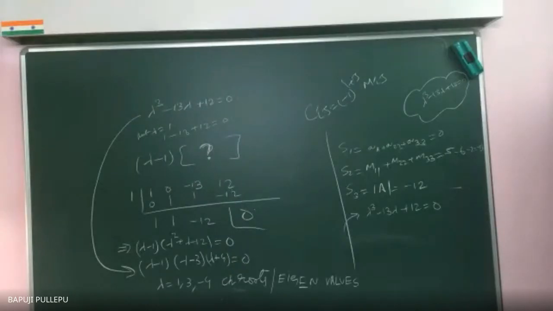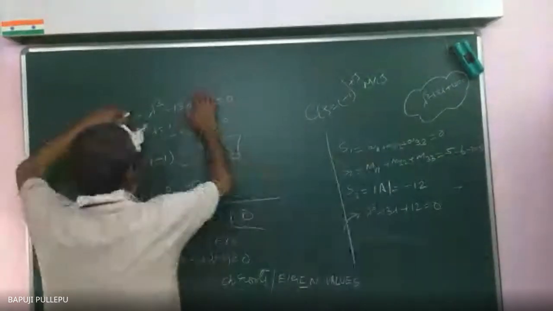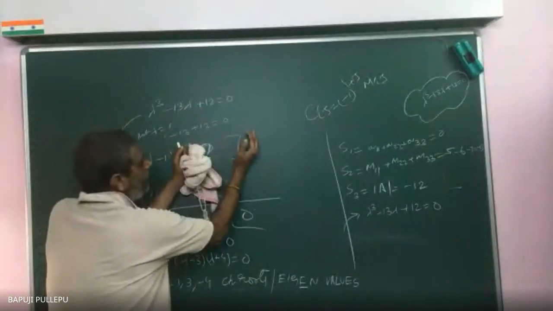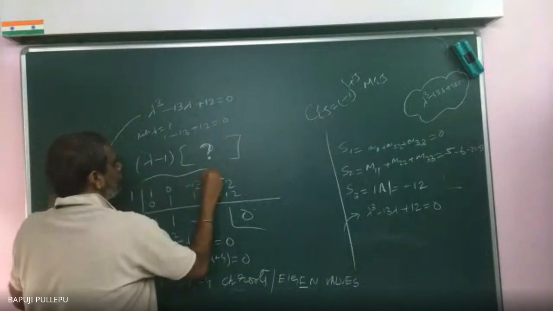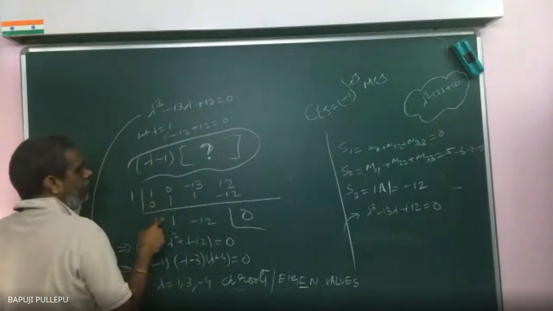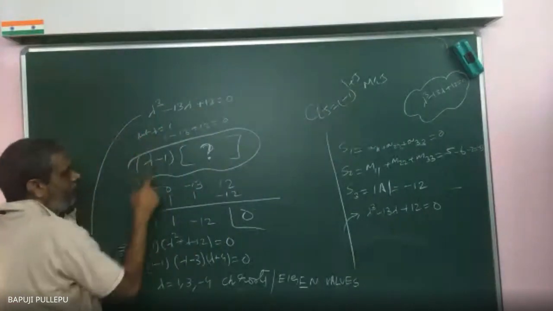Sir, why did you take lambda minus 1? Hey, lambda equal to 1 is a root, you know. Root you know, that's why lambda minus 1 is the factor. My equation will change. Lambda minus 1 into a 2nd degree polynomial I am writing. To find the 2nd degree I am coming here.